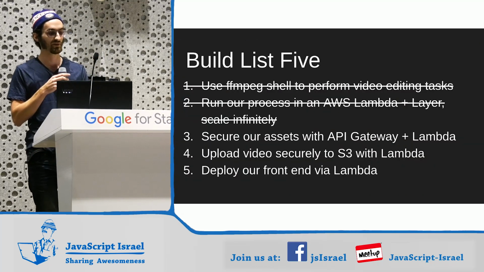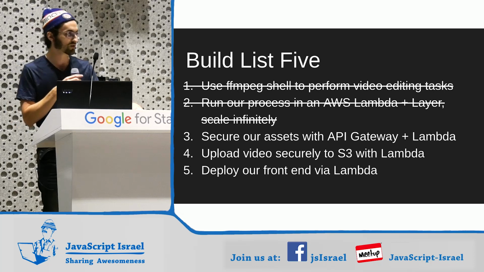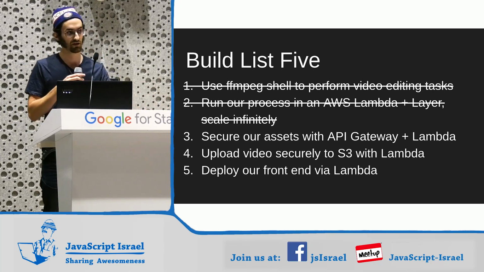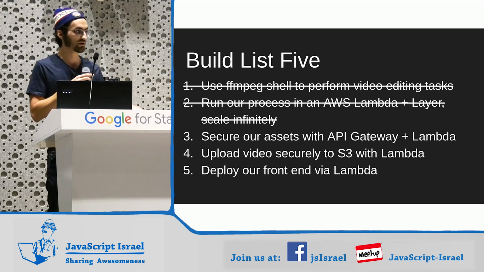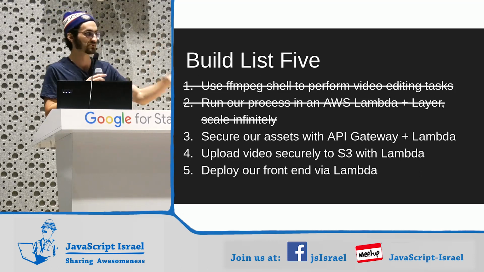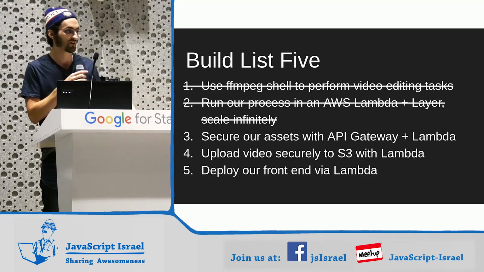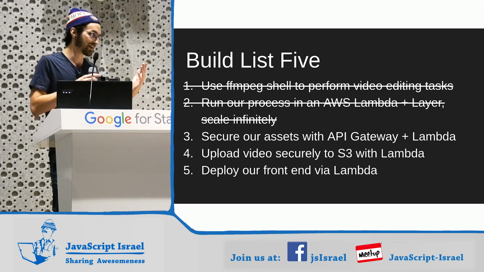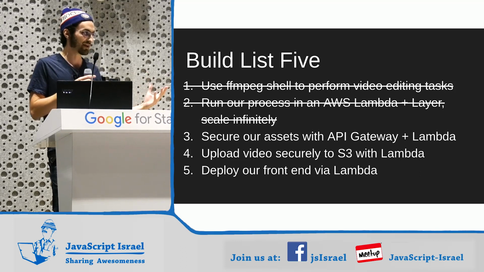So we cross our second build list off. I'm going to start moving a little quicker through the next couple sections. We're going to do security. How we're going to do security is with API Gateway and with the Lambda Authorizer. Some of the code for the Lambda Authorizer is a bit longer, but it's simpler. We're checking if the password hash works, and we're making a token.